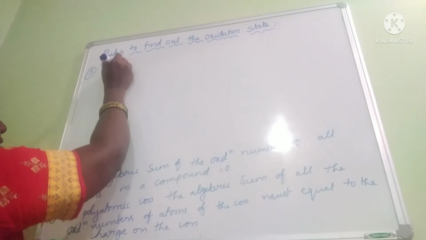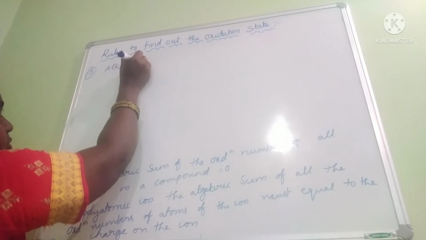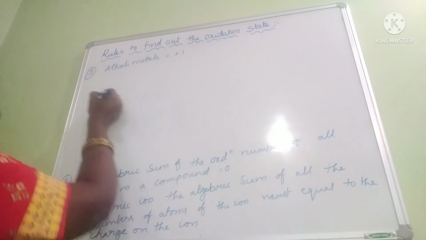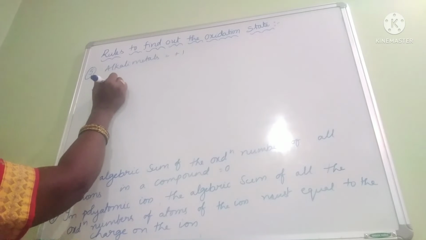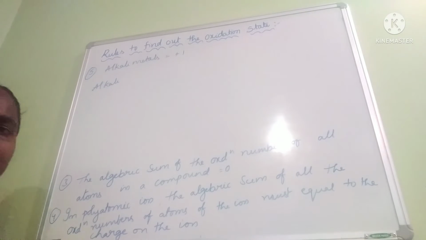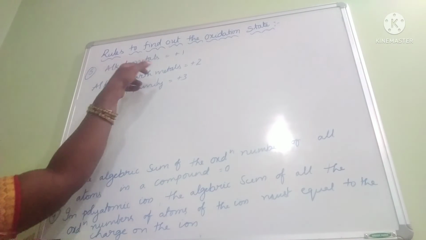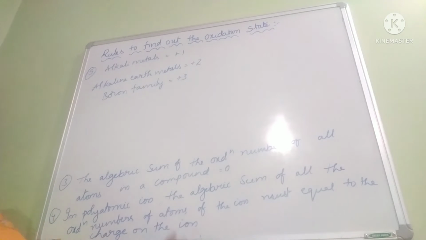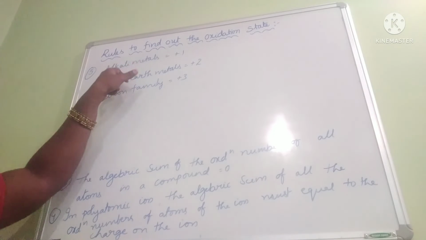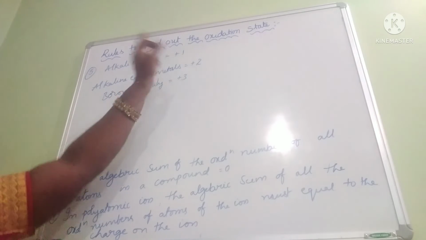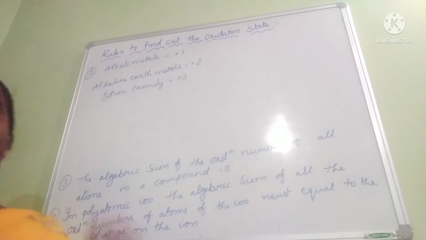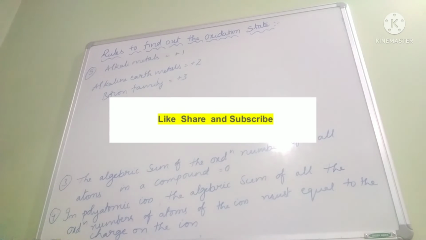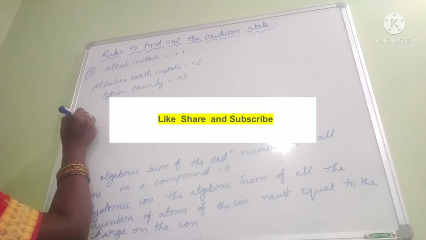For alkali metals, that means group 1 elements, the oxidation state is equal to +1, and for alkaline earth metals. Generally, alkali metals, group 1 elements, if they lose 1 electron, can attain the octet configuration. So for alkali metals, the oxidation state is +1. Alkaline earth metals, the oxidation state is +2. And the boron family, that means group 13 elements, have +3 oxidation state.